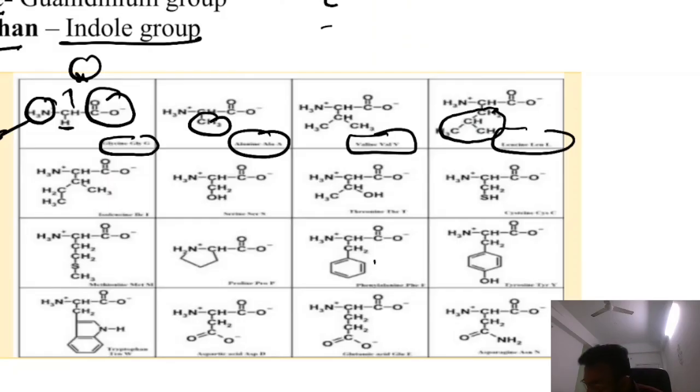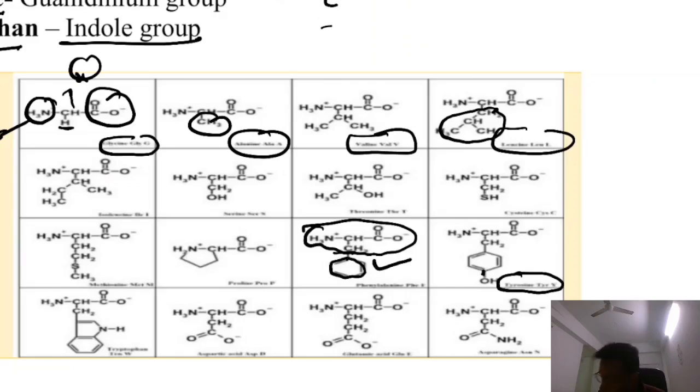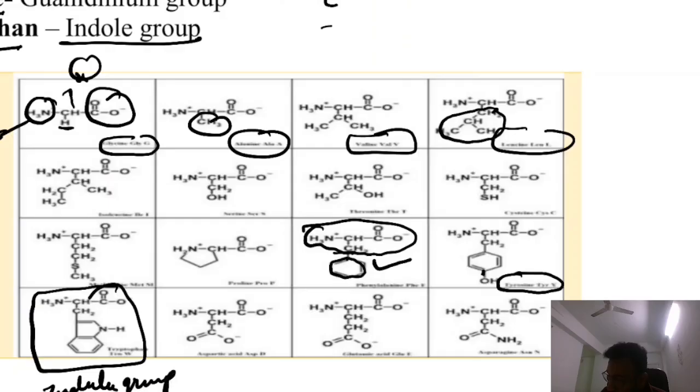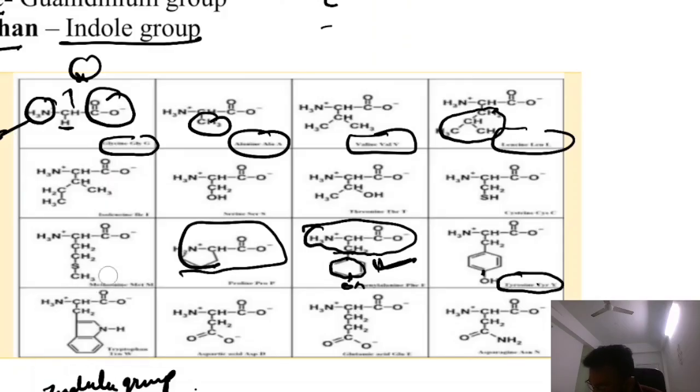You can see these are the aromatic amino acids. This structure is phenyl. Now this is alanine, so the name is phenylalanine. If you put OH in phenylalanine, this is tyrosine. This is an indole group, so this is tryptophan. This is proline, and you can see this has S, so it is a sulfur containing amino acid.